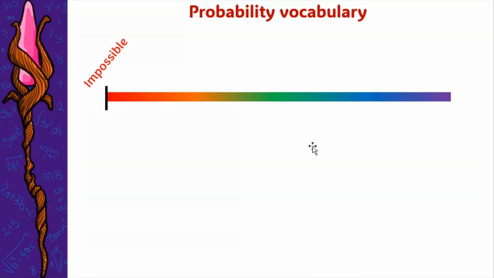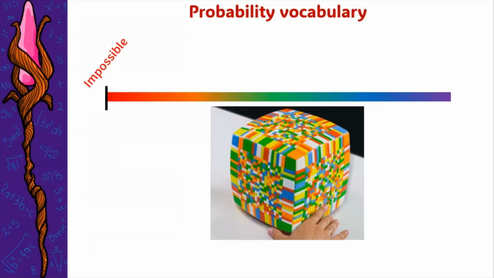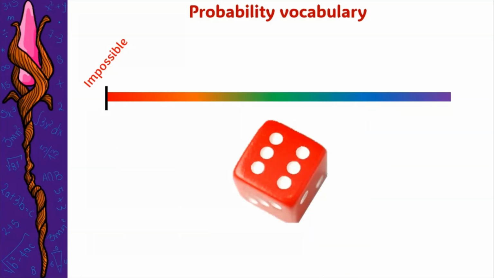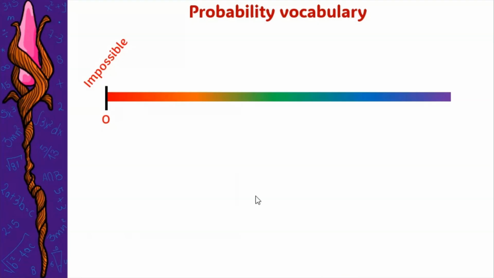It's never going to happen. Some examples could be that you flip a coin and it lands on its edge. That's basically impossible. It's also impossible that you solve this Rubik's Cube. And it's also impossible to roll a regular die and get 7. Or that Shakira comes back with Piqué. The impossible has zero chances to happen. As a percentage, that's 0%. As a fraction, we can just write it as 0, and the representation would be an empty fraction. There's no chance to happen.